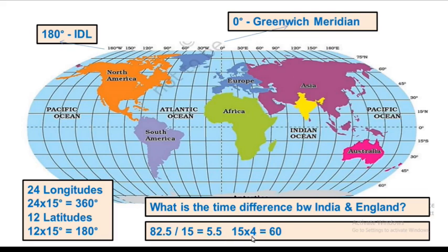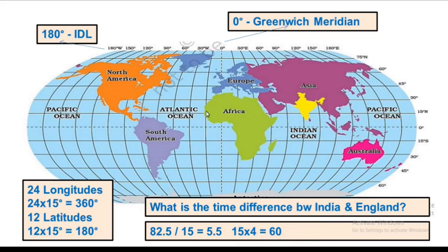And 15 degree into 4 is equal to 60 minutes. That means the earth is taking 4 minutes to turn 1 degree. Actually, our earth is rotating from west to east direction, and our earth is taking 4 minutes to turn 1 degree. So to turn 15 degree, our earth takes 15 into 4, that is equal to 60 minutes, that is 1 hour.